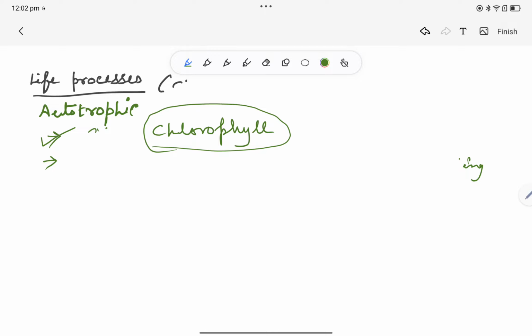So we are going to discuss chlorophyll now. Chlorophyll is present in chloroplast. Chloroplast is a cell organelle particularly present in plant cells. This is a very basic difference between animal cell and plant cell. We all know that chloroplast is present in plant cell and not in animal cell.